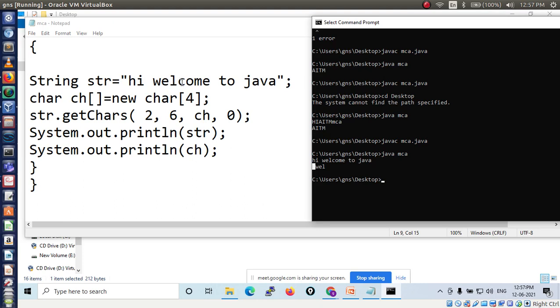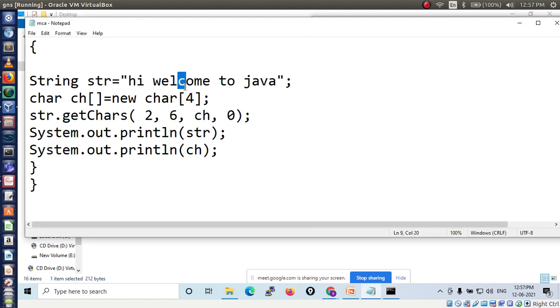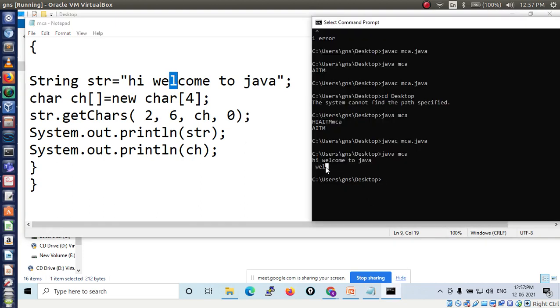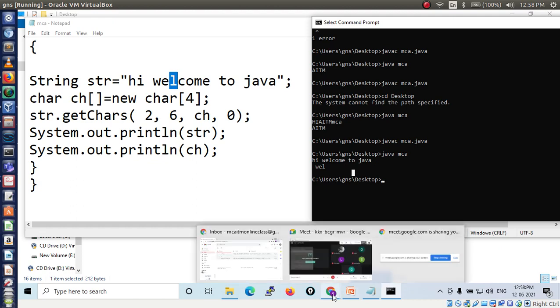Then here you have given the number 6. 6 is representing C here, right? 0, 1, 2, 3, 4, 5, 6. But what I told, one number less. One number less means which one will print? L. So L is printed here. Understood this? Shall I make any changes in this example for your understanding? Understood clearly? No doubts? Okay, fine.